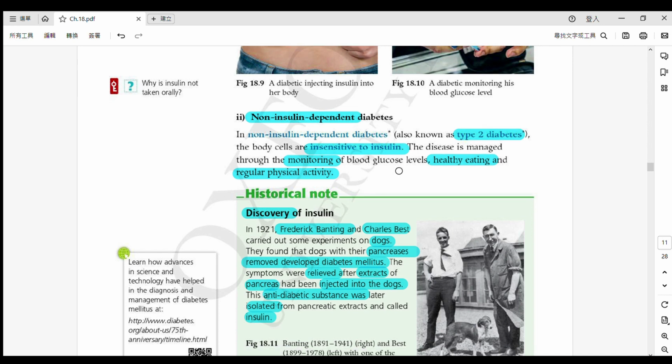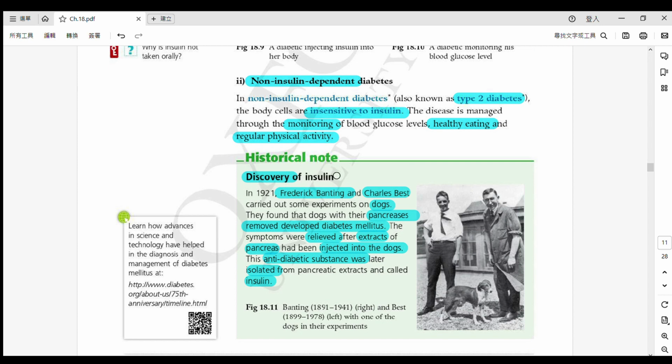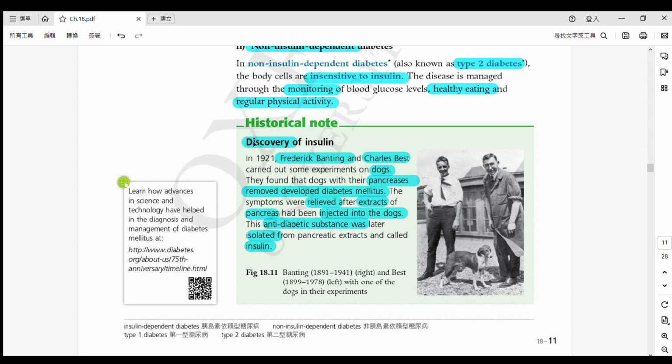So therefore 啦，no matter whether your insulin level is high or low, your body cells are not going to uptake the blood glucose. 佢哋唔會幫你食咗啲 glucose 嘅。Okay, so therefore this one is a bit more difficult to handle. 相對難少少去處理㗎。But they have to do these activities regularly as well. 要定時做呢啲嘢，monitor blood glucose level，healthy eating 同埋有一個 healthy lifestyle，regular physical activities 嘅。